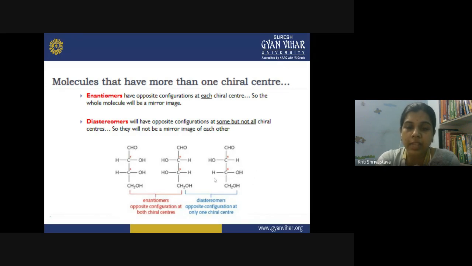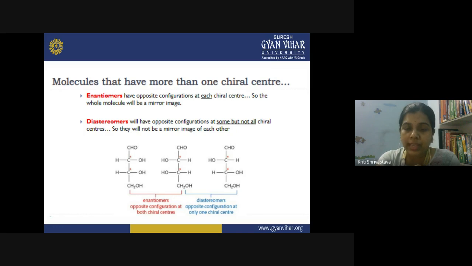But they are not the mirror image. So compound 1 and compound 3 are not the mirror image. Compound 2 and 3 are also not the mirror image. So now you call them what? They will be the diastereomers. So they have the opposite configuration at only one chiral center.